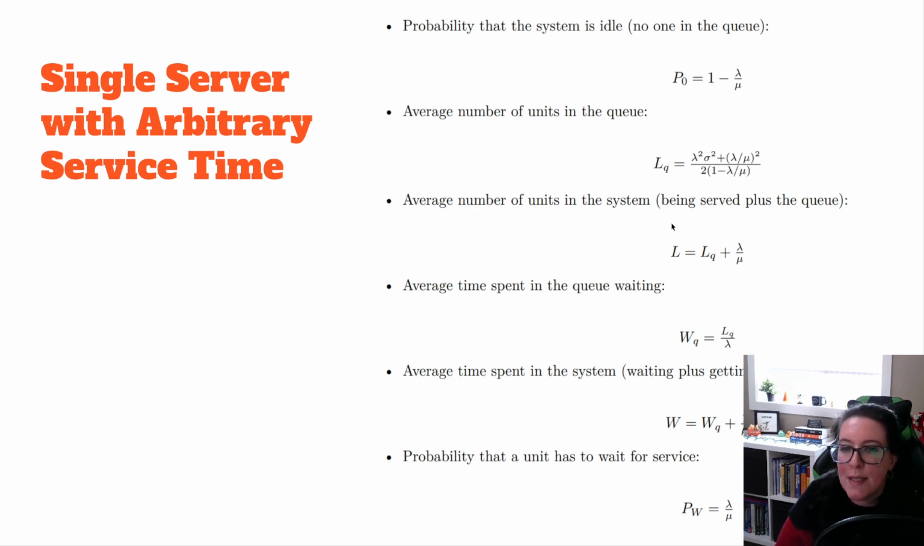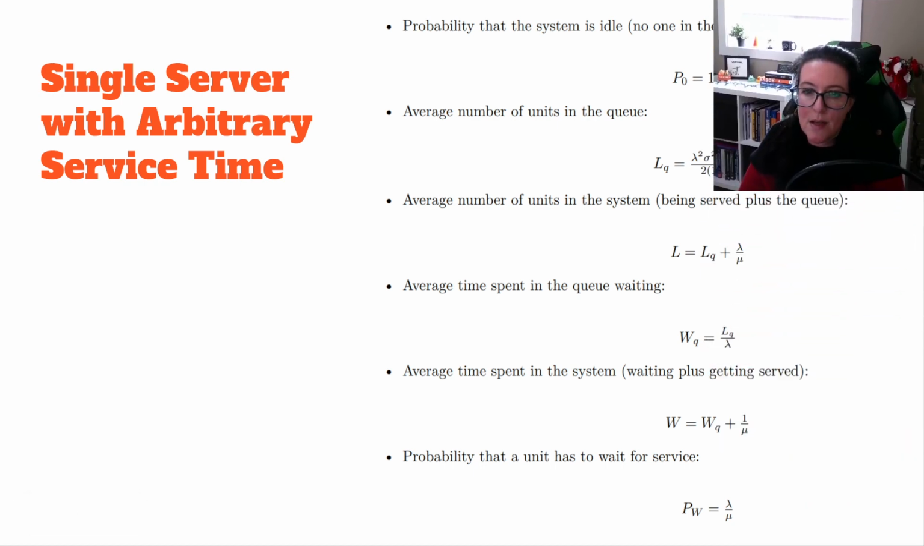The average number of units in the system is going to be dependent on the average number of units in the queue, plus measuring those being served. The average time spent in the queue waiting is going to be dependent on the average number of units in the queue divided by the arrival rate. I'm just going to move my face up. The average time spent in the system waiting plus getting served is, of course, going to be the average time spent in the queue plus a measurement of the service time, which is 1 over mu. Probability the unit has to wait for service is lambda divided by mu.